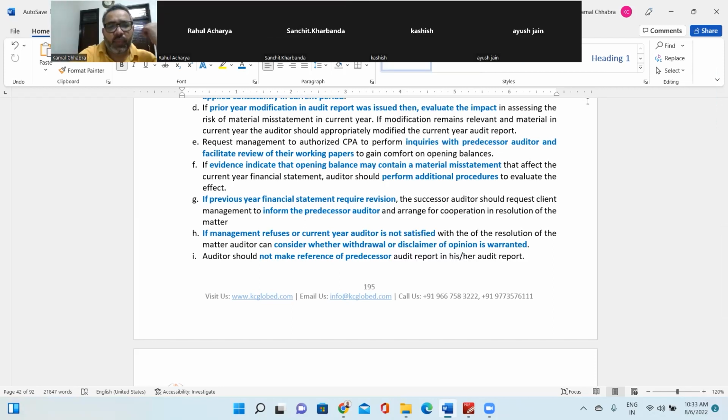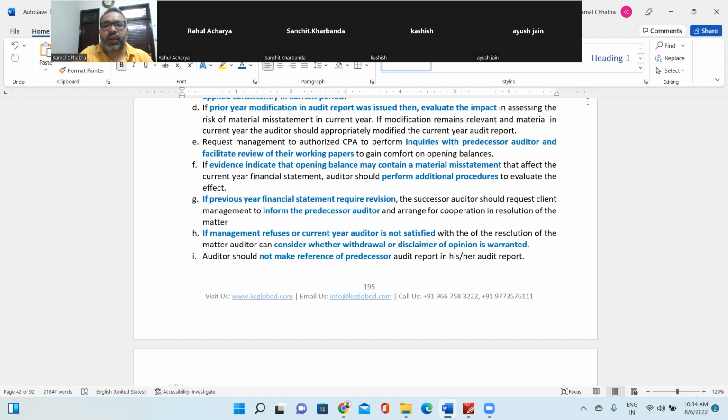Next is, if prior year, I think D point we have done. E point: request management to authorize CPA to perform inquiry with predecessor auditor and facilitate review of their working paper to gain the comfort on opening balance. So this, I think, we discussed when we were doing the second chapter, which is acceptance and continuance of the engagement, right? At that point of time also we have discussed this.